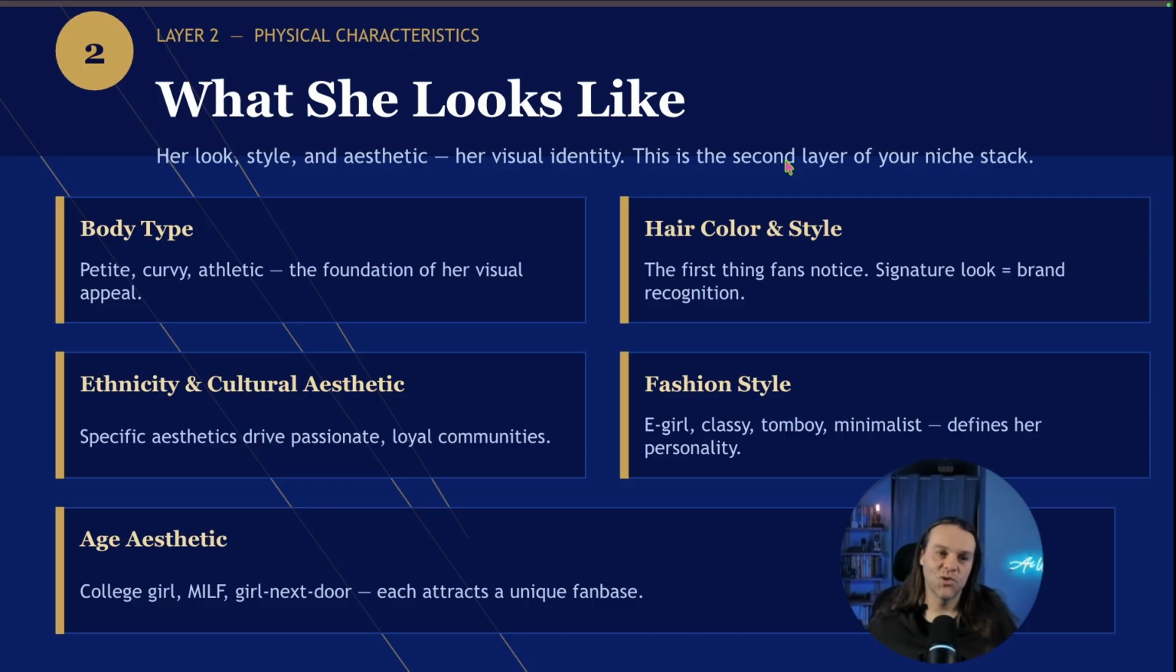So this is her look, her style, her aesthetic, her visual identity. This is the second layer. And again, body type, maybe it's petite, curvy, athletic. It's also the other stuff I'll show you as well. What she looks like, very straightforward.